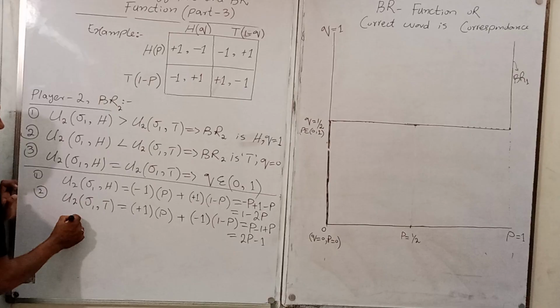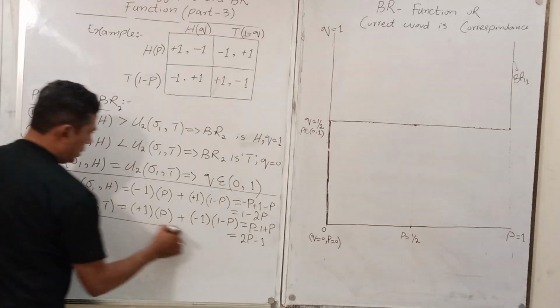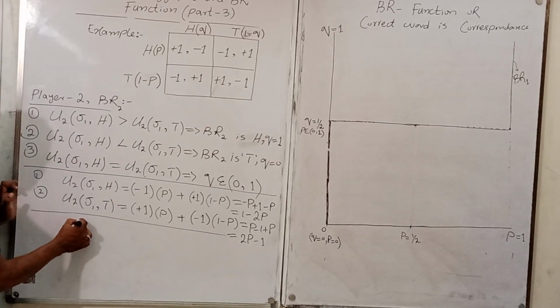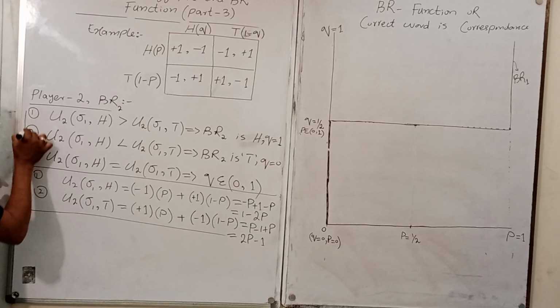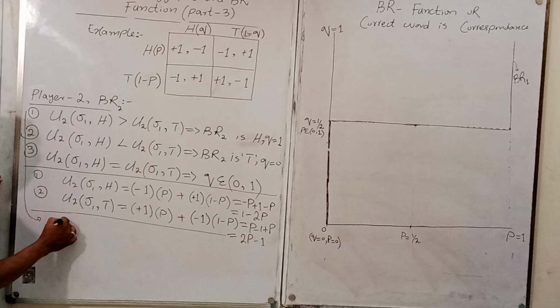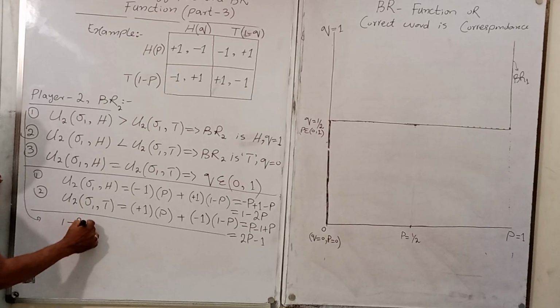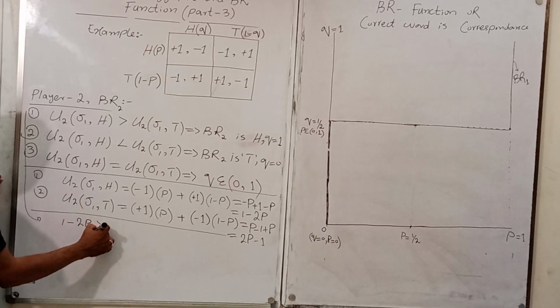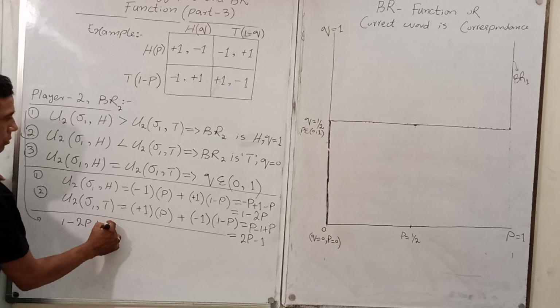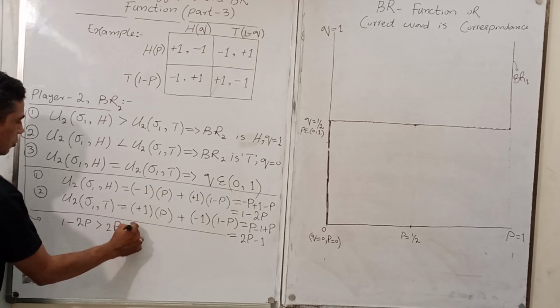So what about these three conditions? The first one is what? 1 minus 2P greater than 2P minus 1.